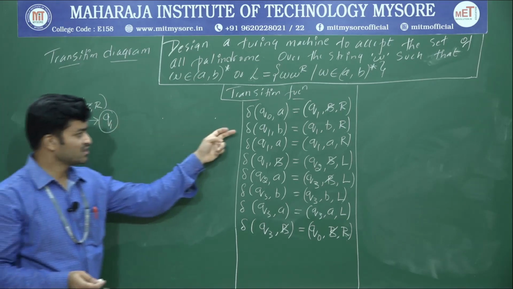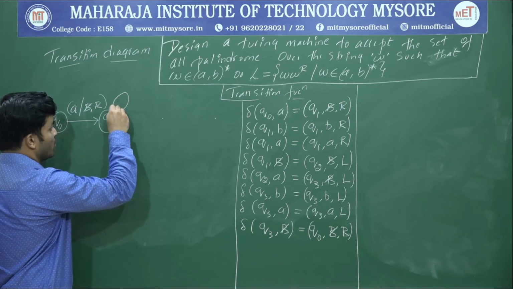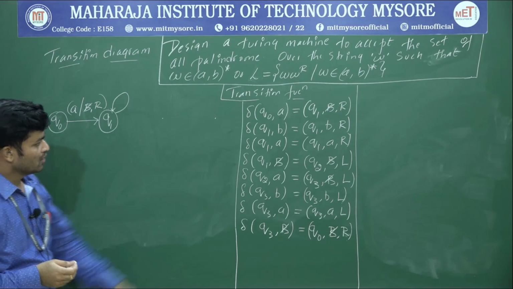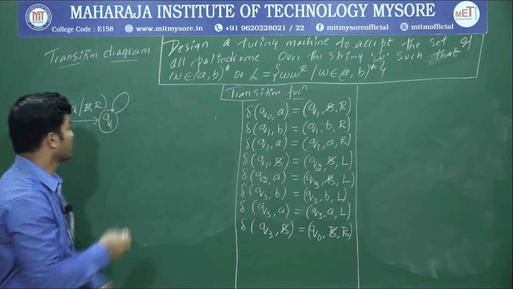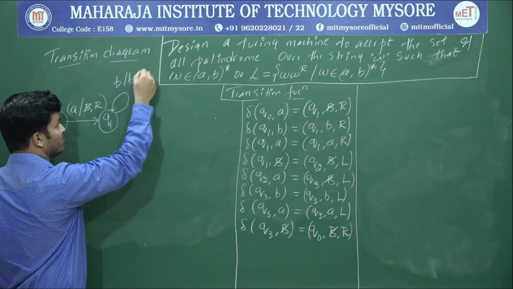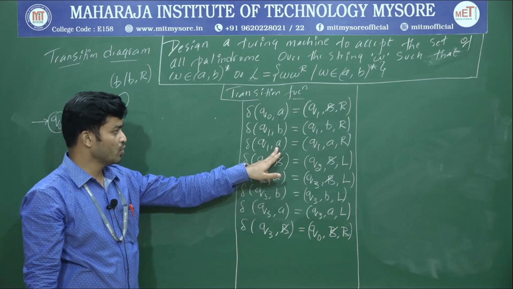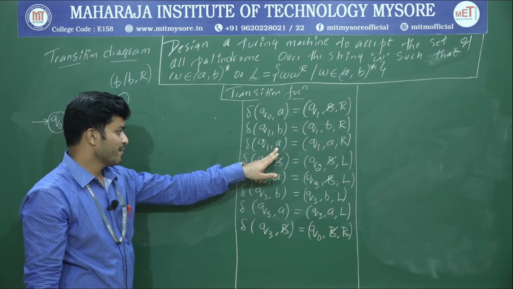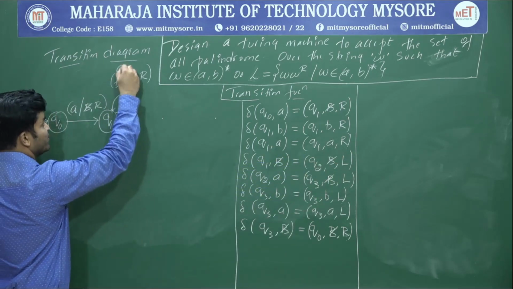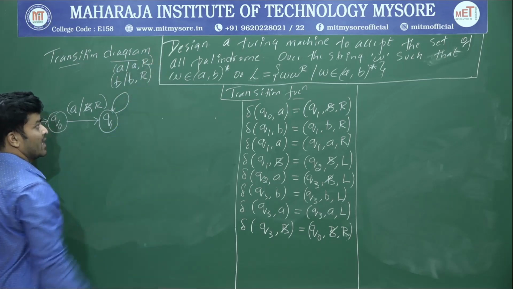Okay, so what is the next transition? The next transition is from Q1 to Q1, that is B slash B comma R. The meaning is, if it is a B, we will maintain that B as it is, and we will start moving to the right hand side. Next, Q1 to Q1, one more transition, A slash A comma R. The meaning is, if it is A, we will maintain that A as it is, and we will start moving to the right hand side.